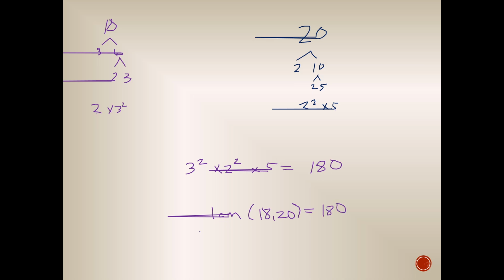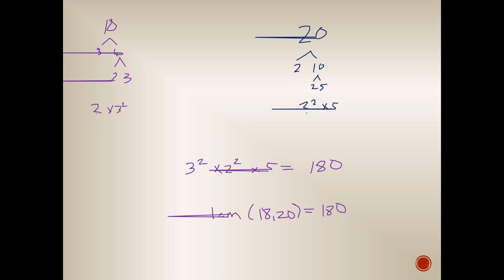Okay? So, that's how we can use prime factorization in solving for the least common multiple. Using prime factorization, we determine the factors. Dito, meron tayong 2 times 3 squared. And sa 20 naman, we have 2 squared times 5.